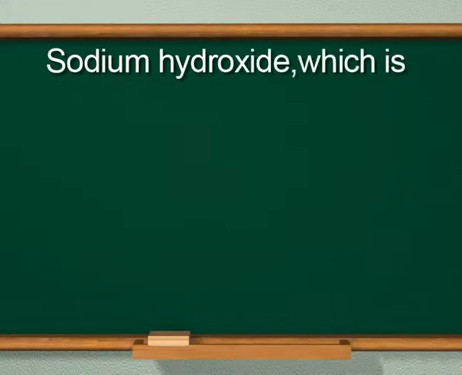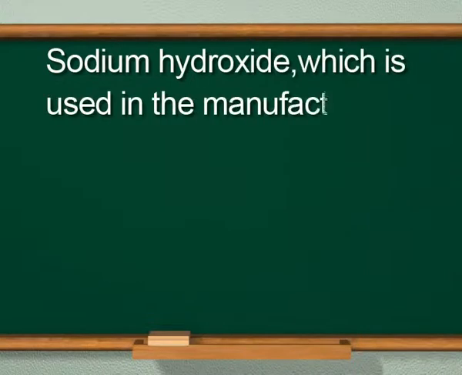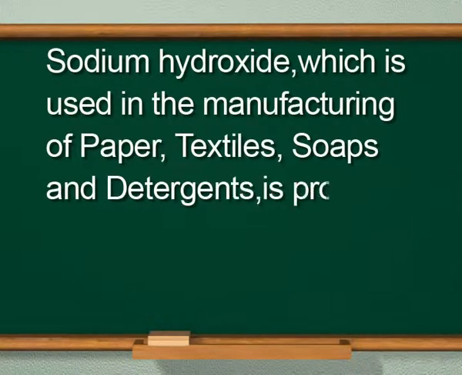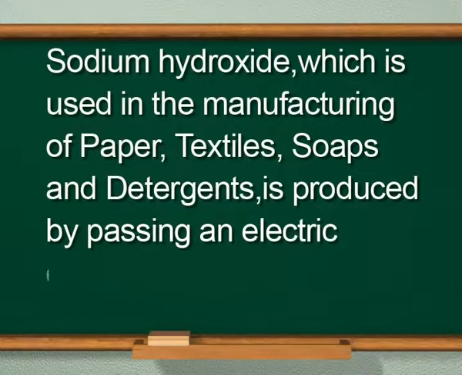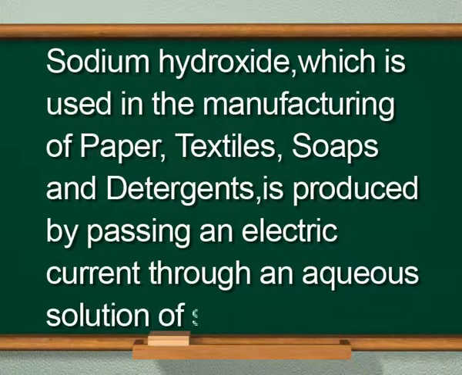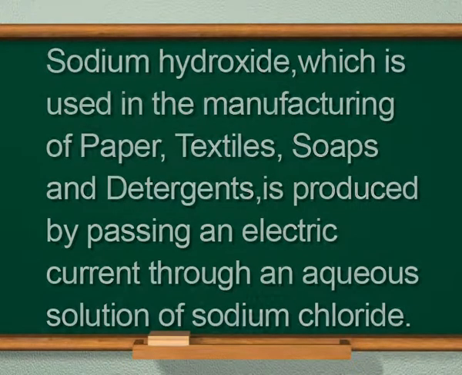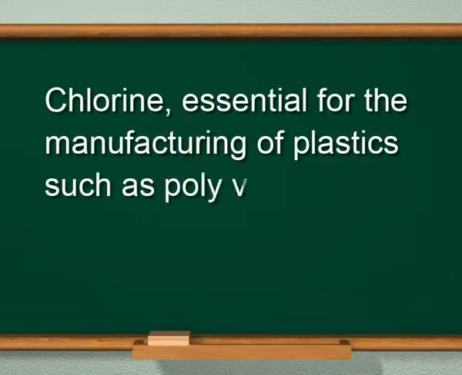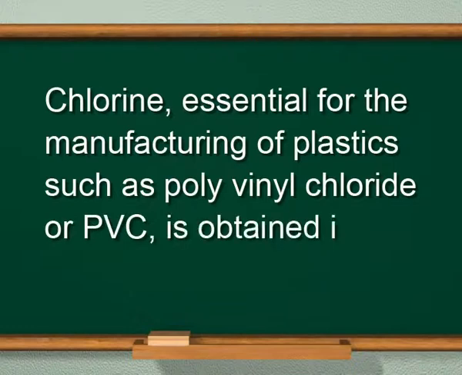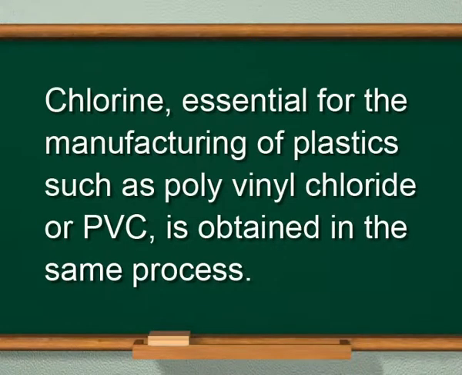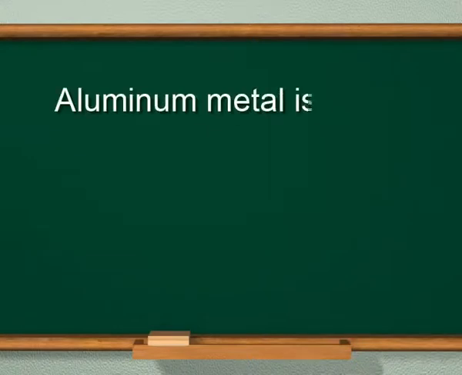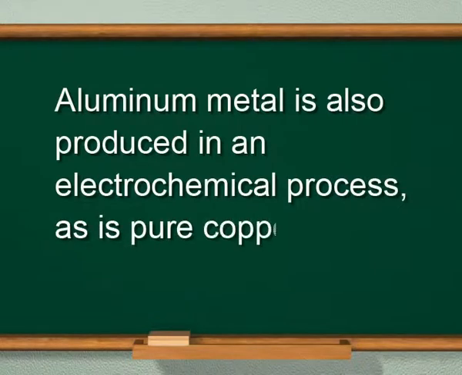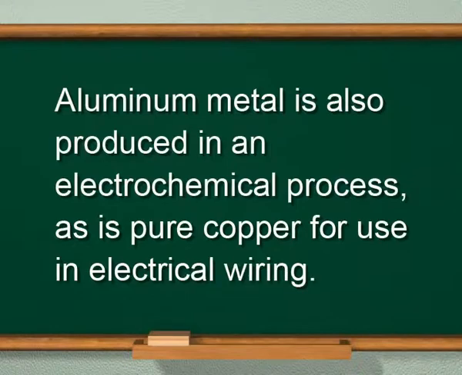Sodium hydroxide, for example, which is used in the manufacturing of paper, textiles, soaps and detergents, is produced by passing an electric current through an aqueous solution of sodium chloride. Chlorine, essential for the manufacturing of plastics such as polyvinyl chloride or PVC, is obtained in the same process. Aluminium metal is also produced in an electrochemical process, as is pure copper for use in electrical wiring.